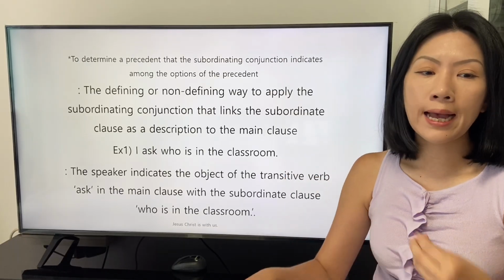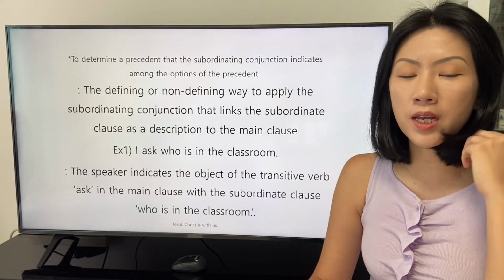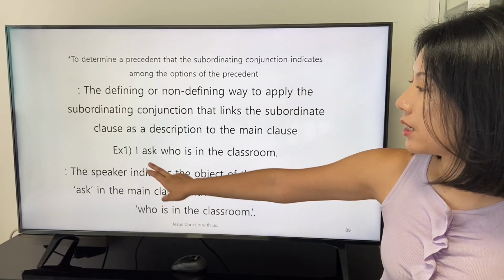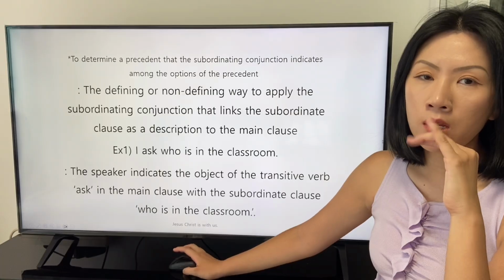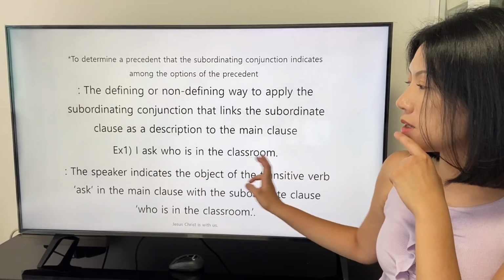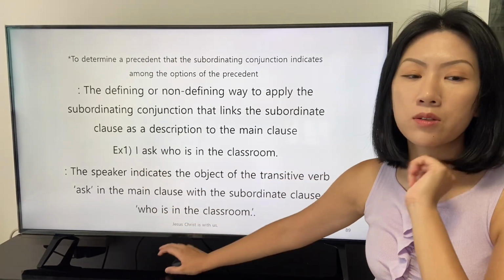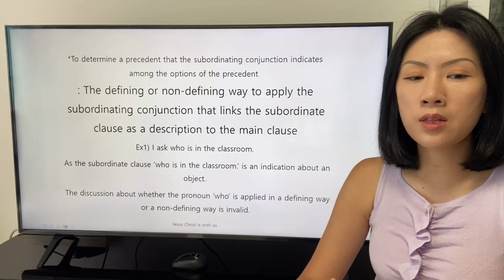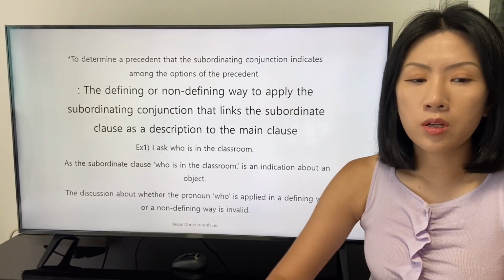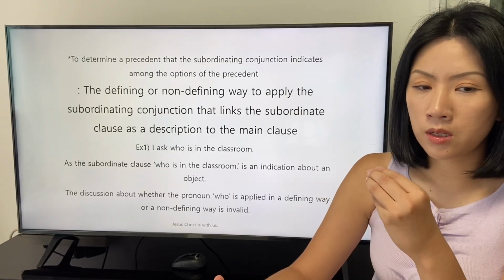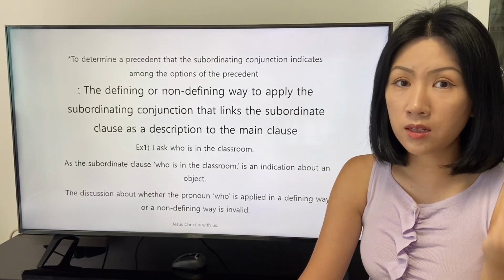The first one is this. I ask who is in the classroom. The speaker indicates the object of the transitive verb ask in the main clause with the subordinate clause who is in the classroom. In this sentence, we find that the subordinate clause who is in the classroom is applied as an indication, as the object of the main clause. The discussion about whether the pronoun who is applied in a defining way or a non-defining way is invalid. It is not needed.